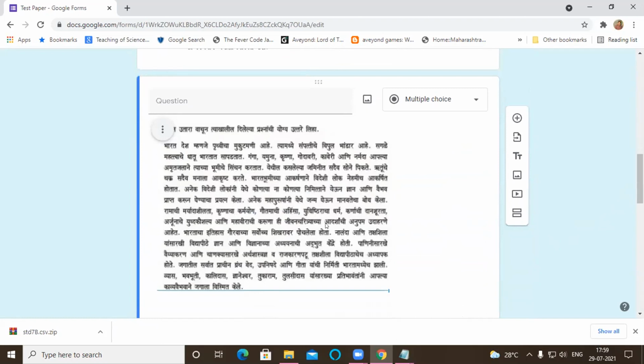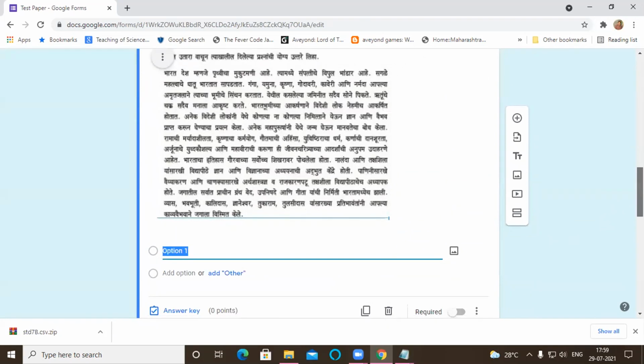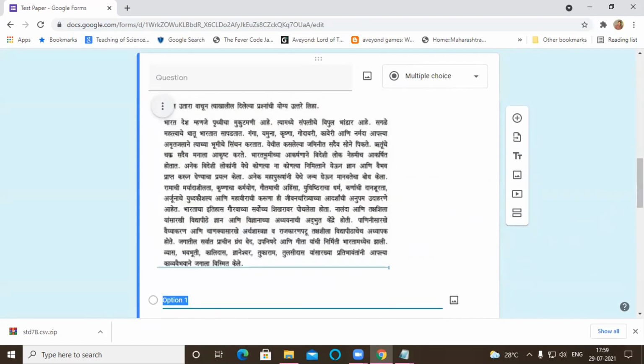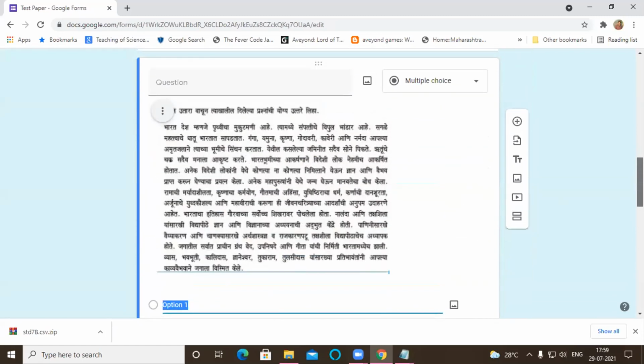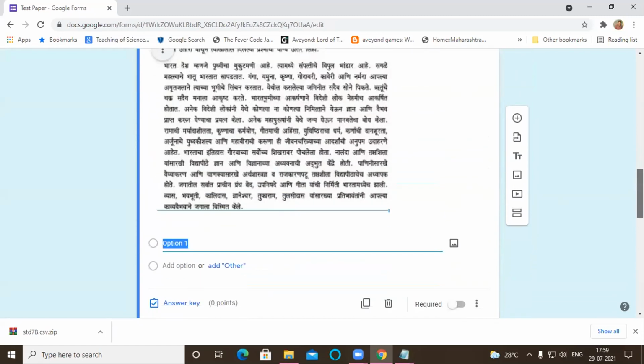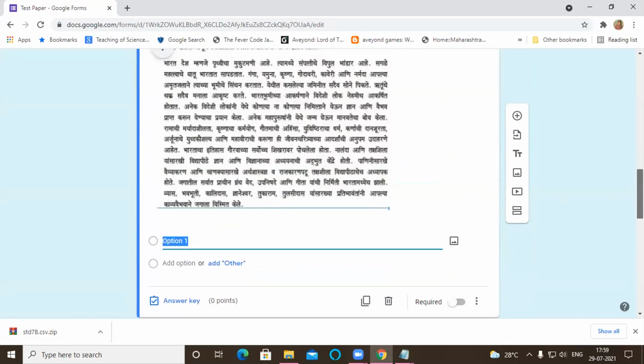You can type also. Typing is a better way. You can do that also. Typing directly with Pramukhi you can do there. The question you can type, and the options you can type. No problem. Okay, so they are allowing that much space, no? Yeah, they have unlimited space. No problem there. Okay, space is unlimited there for question typing.